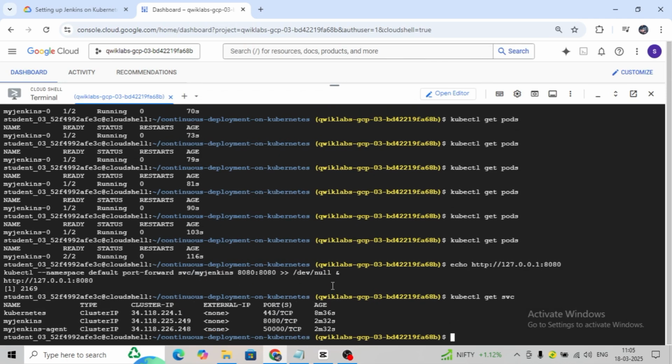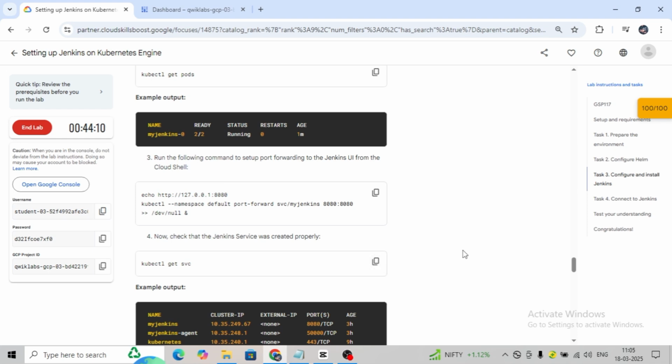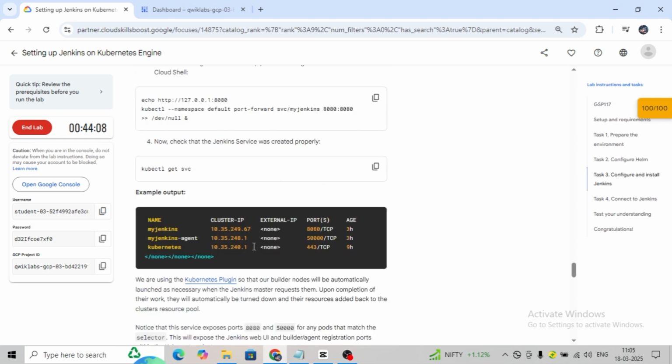The execution is very simple. Now you can see the cluster IPs: Jenkins, Jenkins agent, and Kubernetes. All three, and the cluster IPs are displayed.